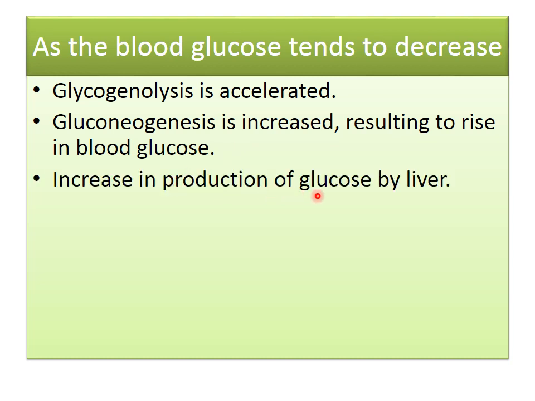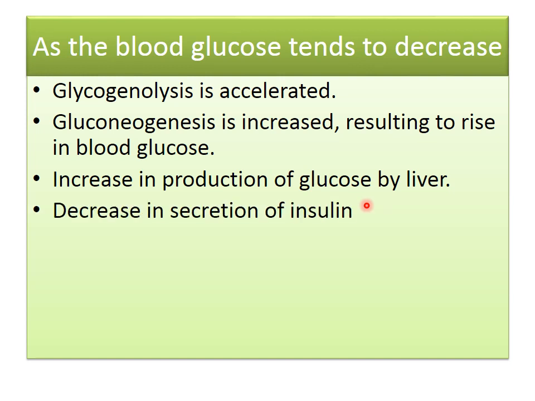Then there is an increase in production of glucose by the liver. The liver produces glucose by glycogenolysis and gluconeogenesis. Then there is a decrease in secretion of insulin. Why is it decreased? Because it is responsible for reducing blood sugar.